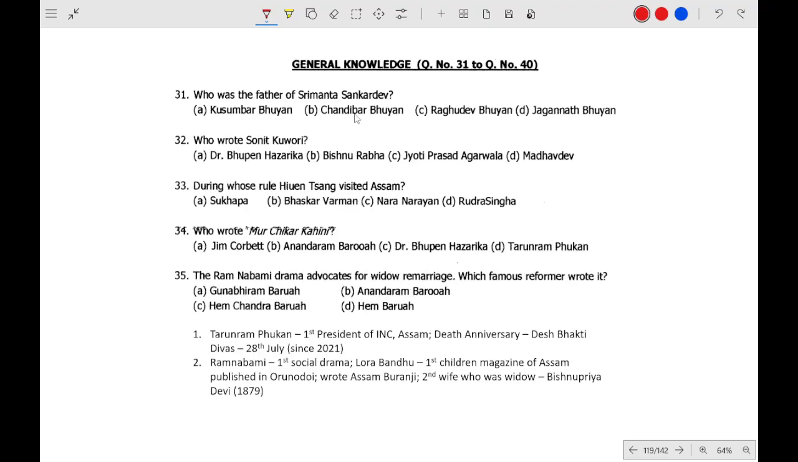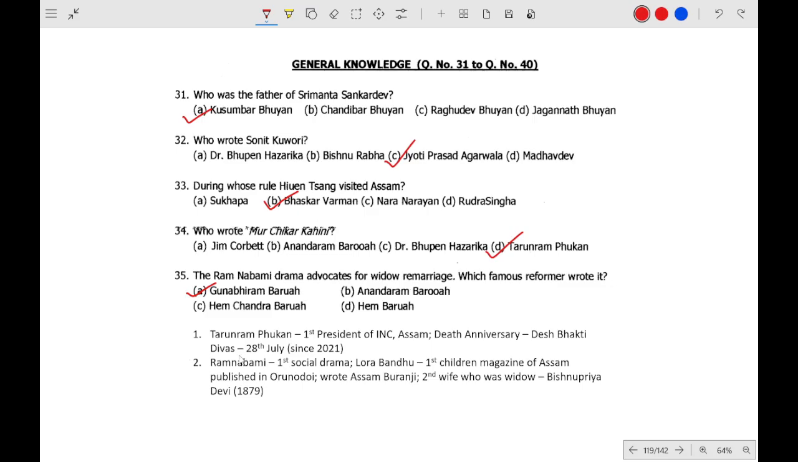Who was the father of Srimanta Shankardeva? Kusumbar Bhuya. Who wrote Sonit Kuwari? Jyoti Prasad Agarwala. During whose reign Wilson visited Assam? Bhaskar Burman. Who wrote Mir Chikar Kahini? Tarun Ram Phukon. Ram Navami drama advocates widow marriage. Which famous reformer wrote it? So it is Gonoviram Borua.